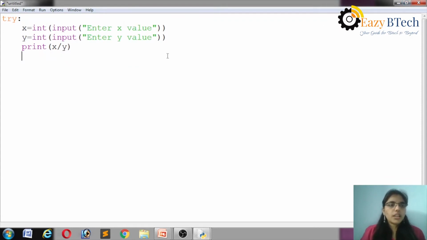So it may raise a ZeroDivisionError or a ValueError also. In the except block, parentheses are mandatory.